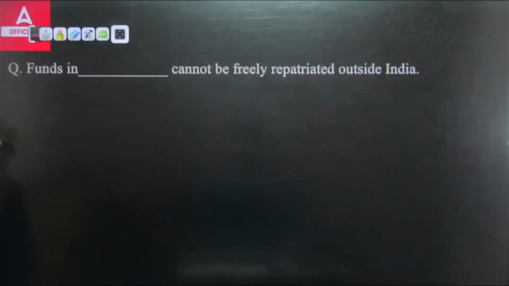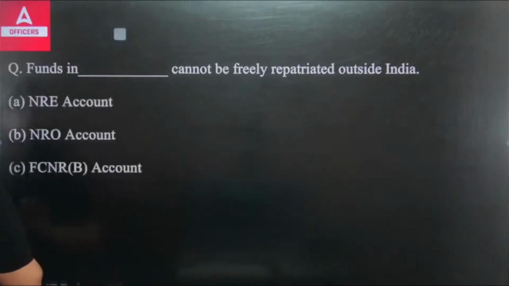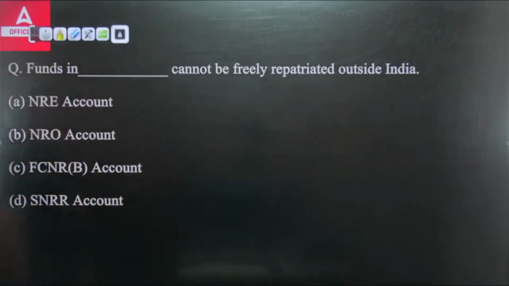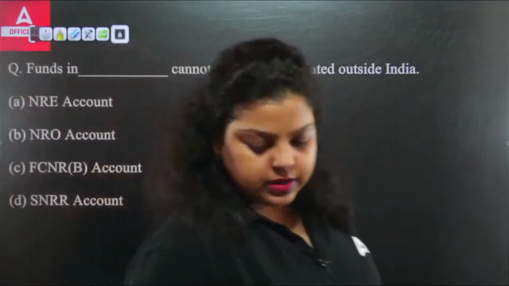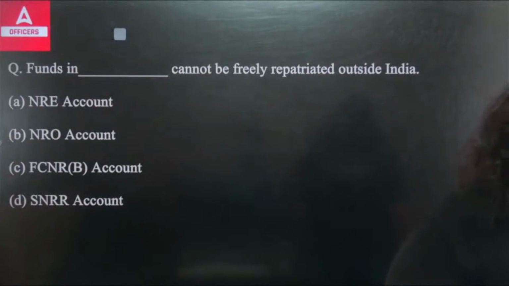Next question we have here. Funds in dash cannot be freely repatriated outside India. So funds in which particular account cannot be freely repatriated outside India? It's an NRE account, NRO account, FCNR account, or SNRR account.